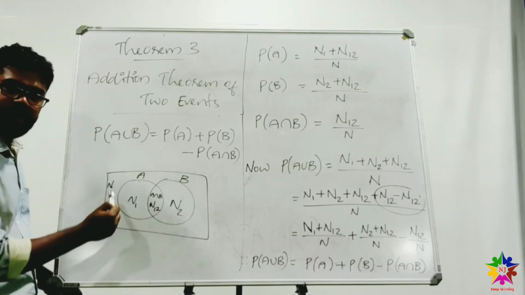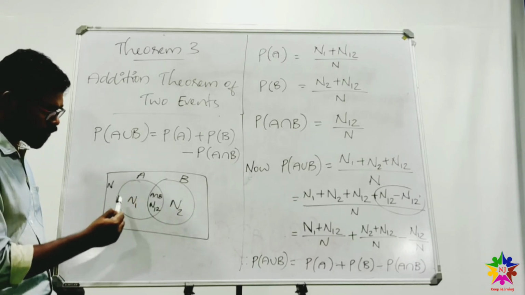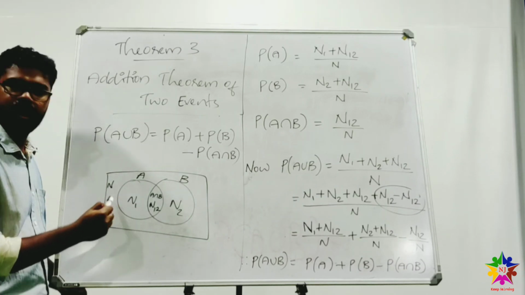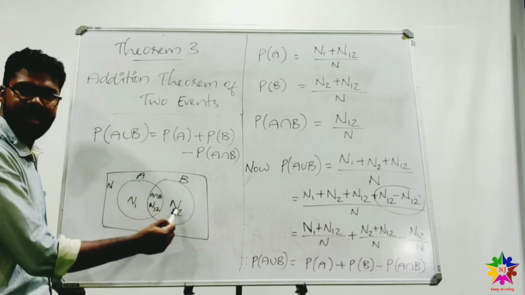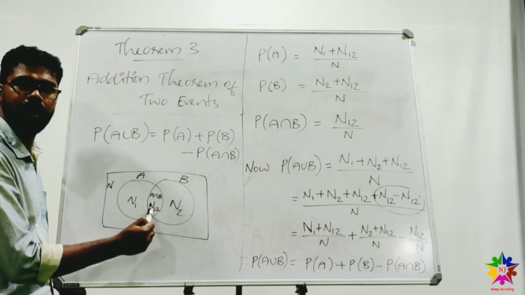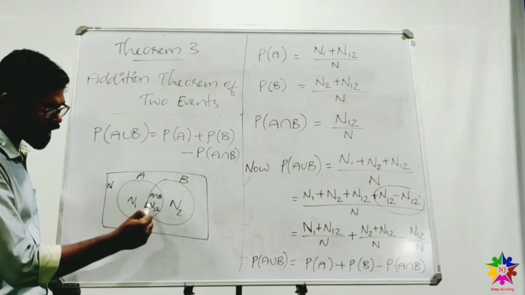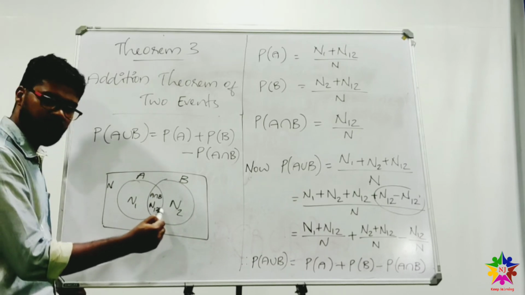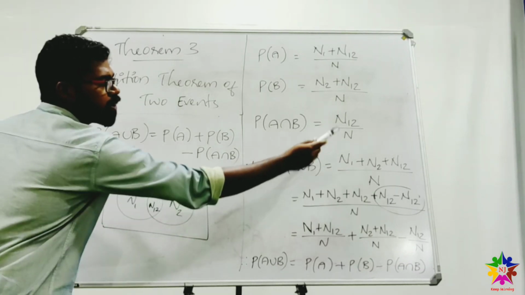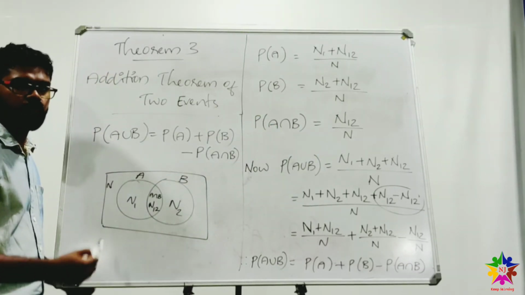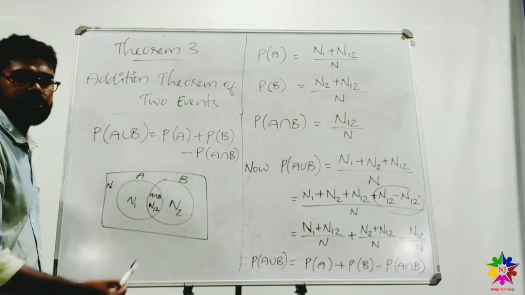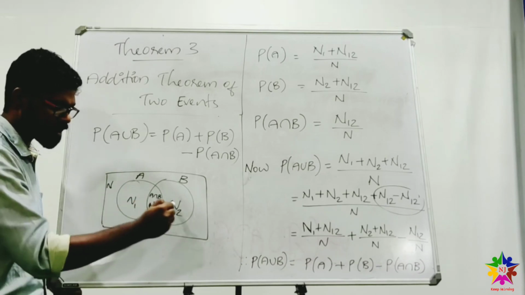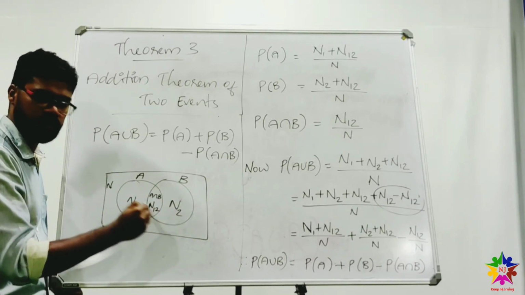So here, probability of A is equal to (n1 plus n12) by n, and probability of B is equal to (n2 plus n12) by n, and probability of A intersection B is equal to n12 by n. And now we are proving how it is. That is, probability of A union B means (n1 plus n2 plus n12) by n.